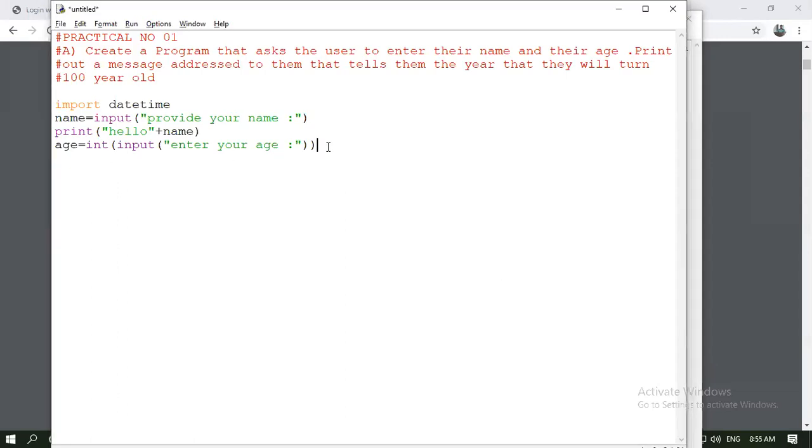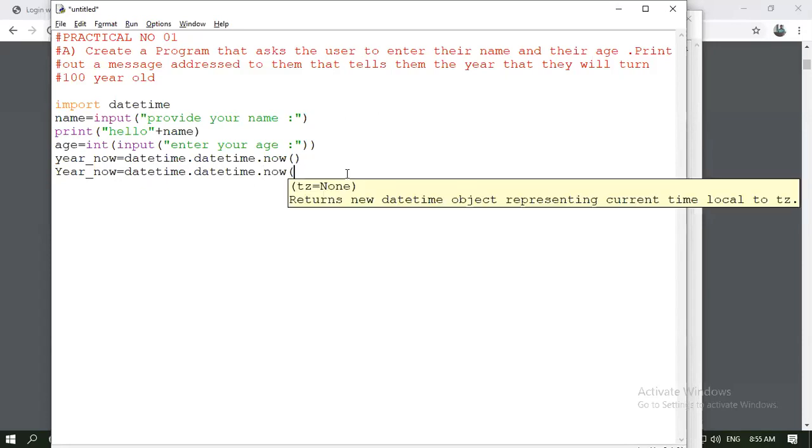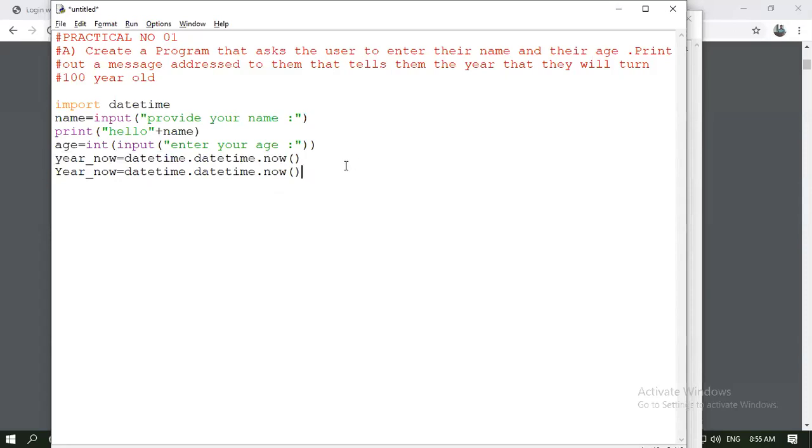Year underscore now equal to datetime dot datetime dot now. For simplicity, I'm mentioning the purpose of this method.